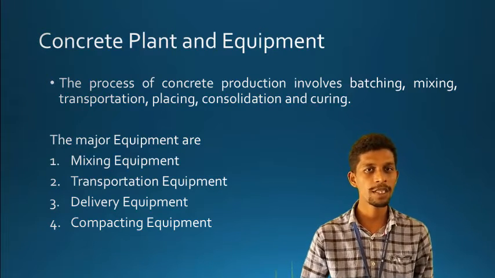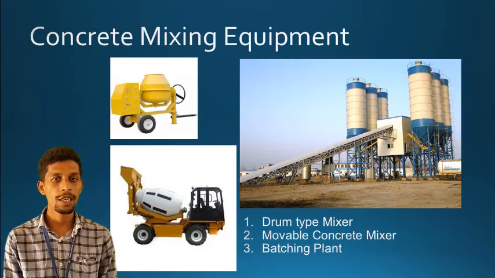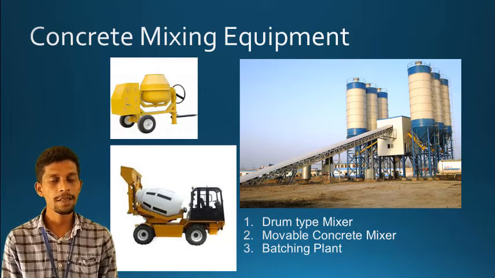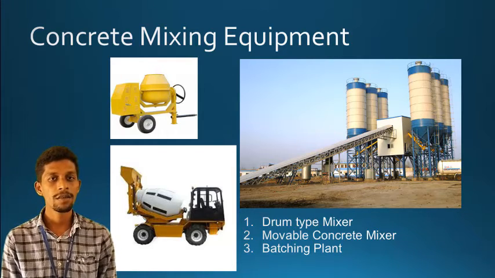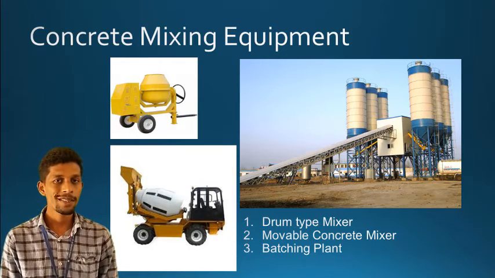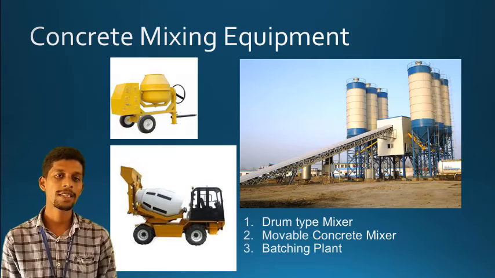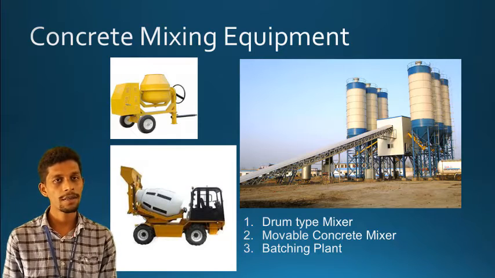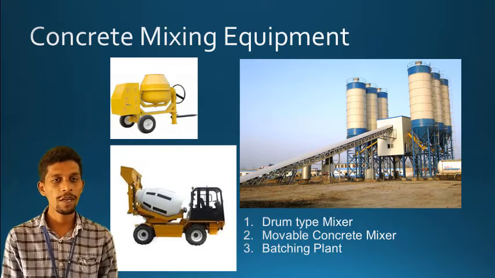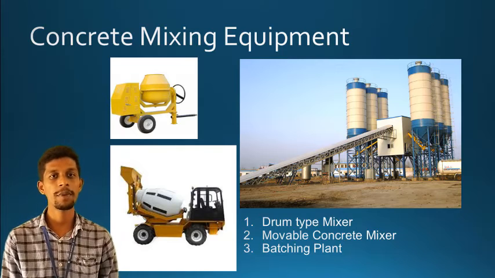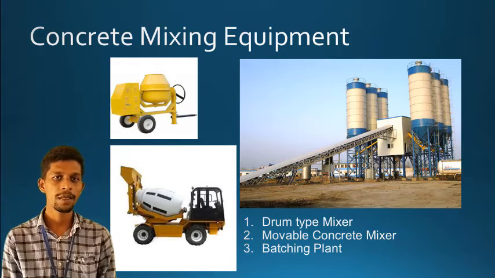The first one is mixing equipment. You can see the mixing equipment is mostly classified into three types. The first is the drum type mixer, the second is the mobile concrete mixer, and the third is the batching plant. Based upon your necessity and the nature of your work, we will decide which type of mixer we need, right?